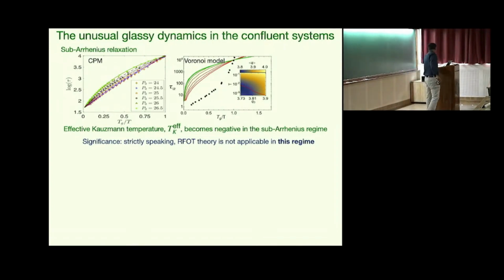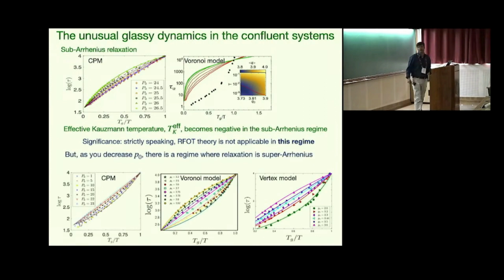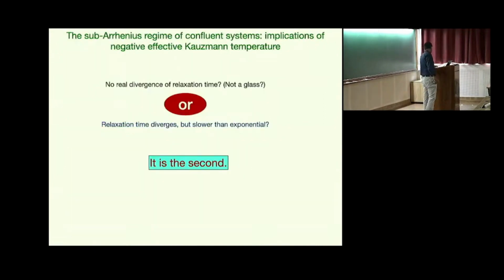What you also find is that if you go to lower p0, all these systems show super-Arrhenius behavior. So there is a regime where the RFOT theory actually applies, but not in the sub-Arrhenius regime. In the cellular Potts model, in the Voronoi model, in the Vertex model, when we simulate at even lower values of p0, we find that the behavior becomes super-Arrhenius, and in this regime, the theory should apply as usual for the particulate systems.